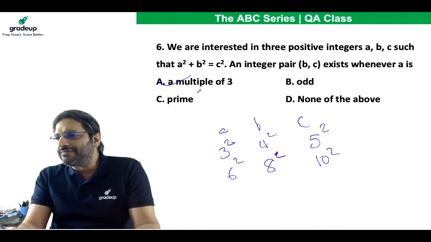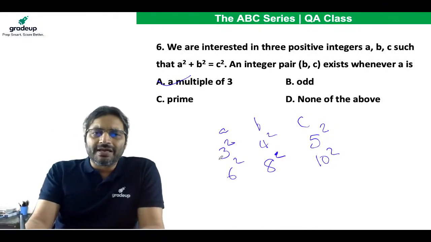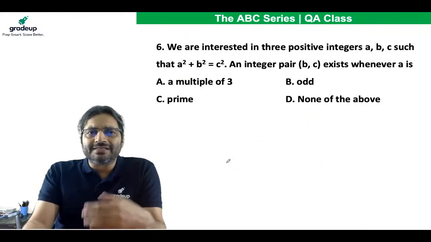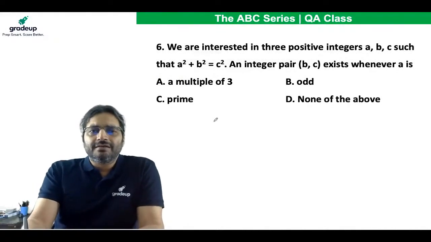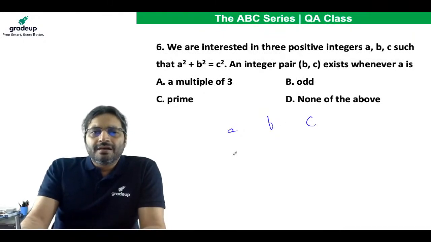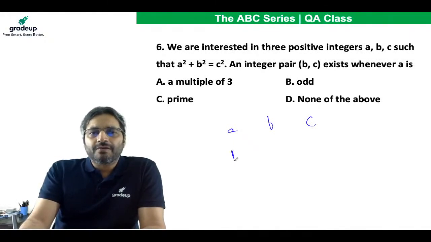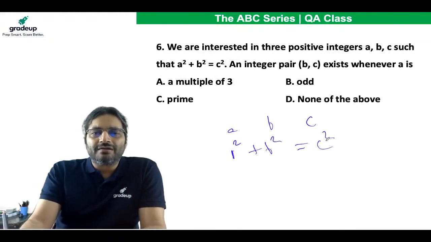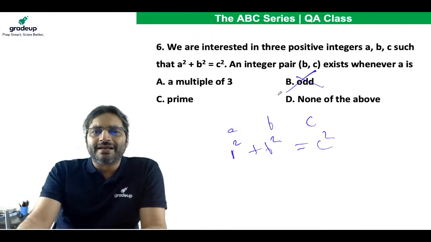Okay, what is the question of D being the answer or C being the answer? What is the problem with option B? Whenever a is odd, what if a is 1? Can you have 1 square plus b square equal to c square? Do you have 2 consecutive perfect squares in the number system? So of course this is very incorrect.